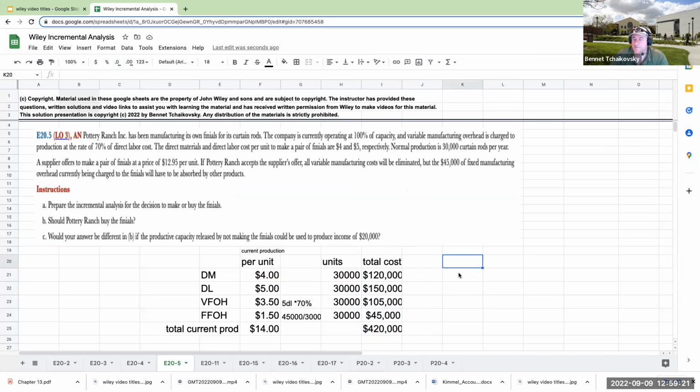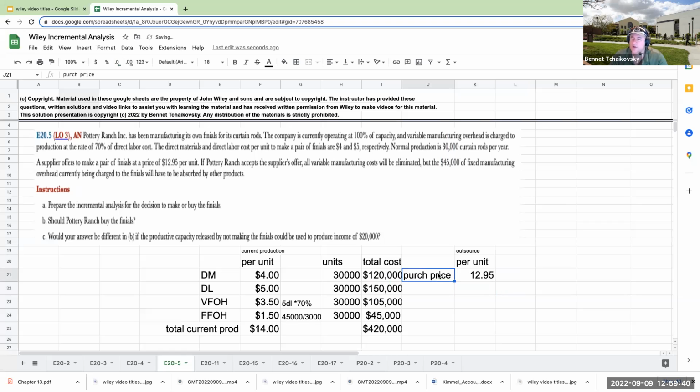If I outsourced it, what would that look like? So if I outsource, my per unit purchase price is going to be $12.95.